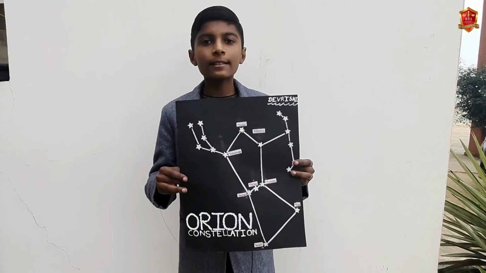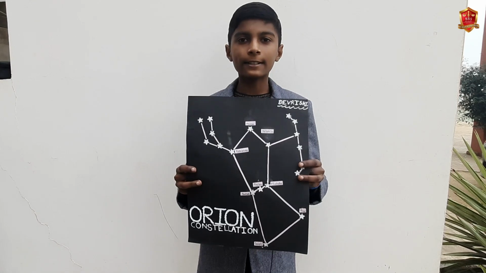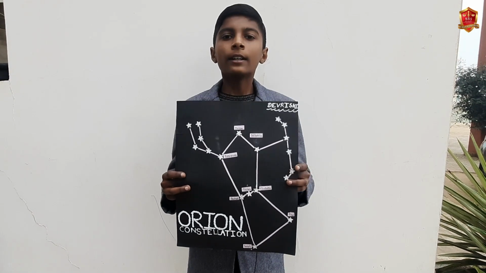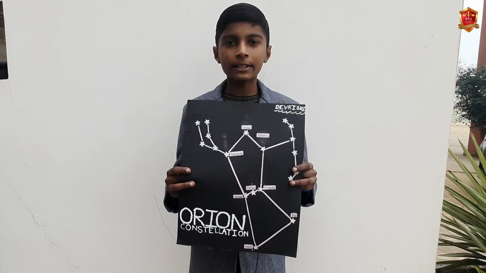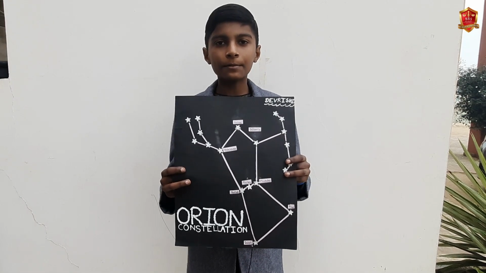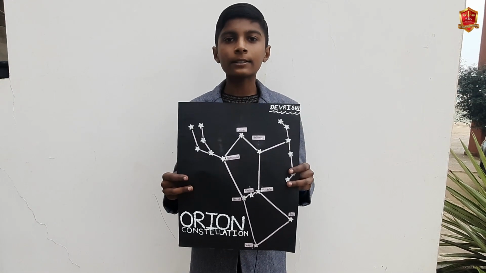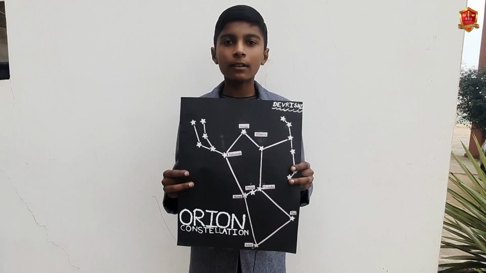As you can see, this is the structure of the Orion constellation. Orion is the most prominent constellation that is visible throughout the world. The name comes from Orion, a hunter in ancient Greek mythology who was placed amongst the stars by Zeus. This constellation was held to symbolize many gods and mythological figures across ancient civilizations all around the world.